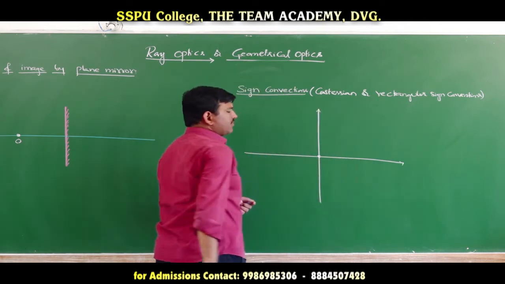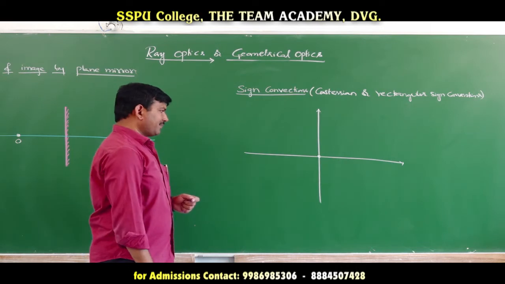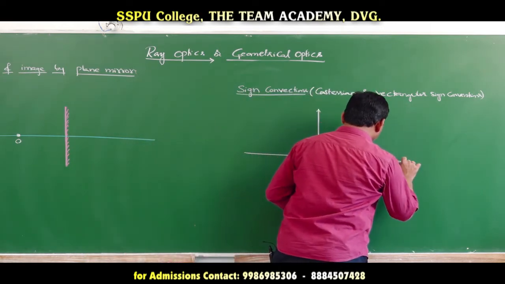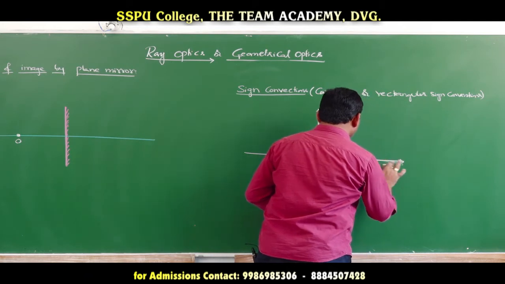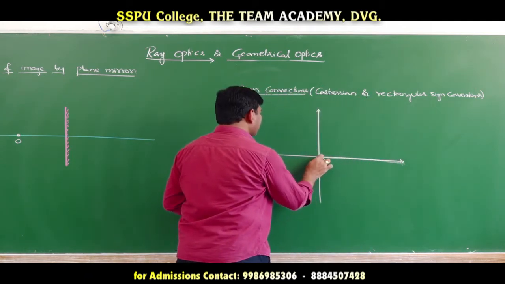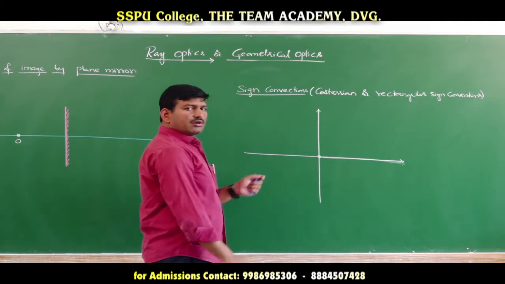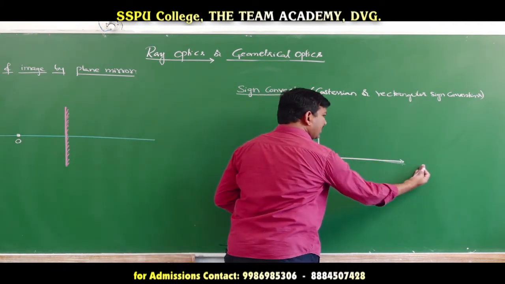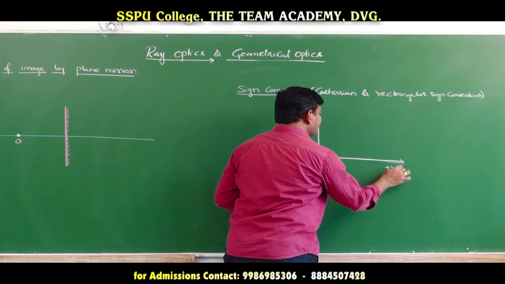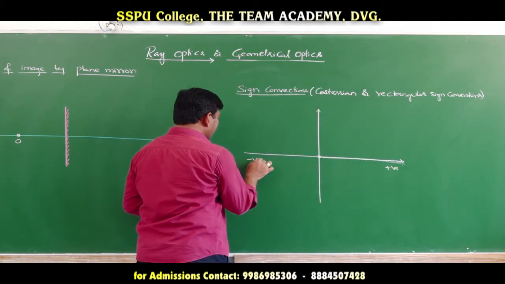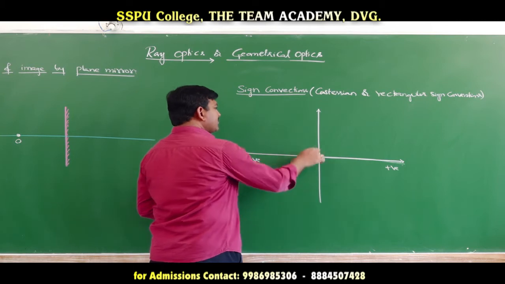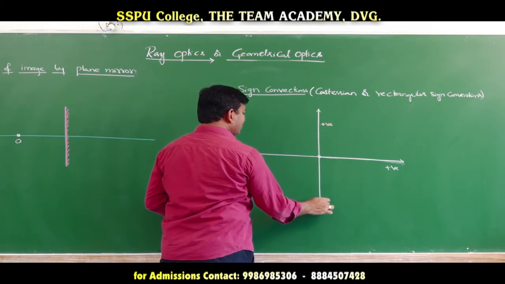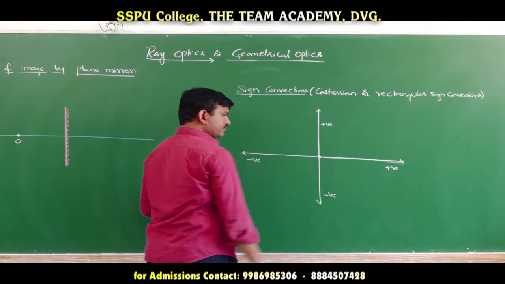Now, we will make every measurement from the origin, or the reference point. Distances measured in this direction will be taken as positive and distances measured in this direction will be taken as negative. Similarly, distances above this axis are taken as positive and below this axis are taken as negative.